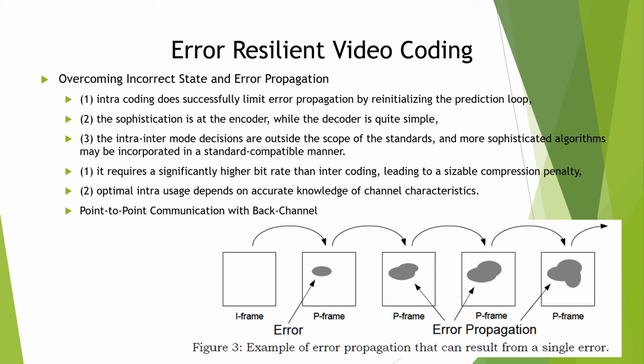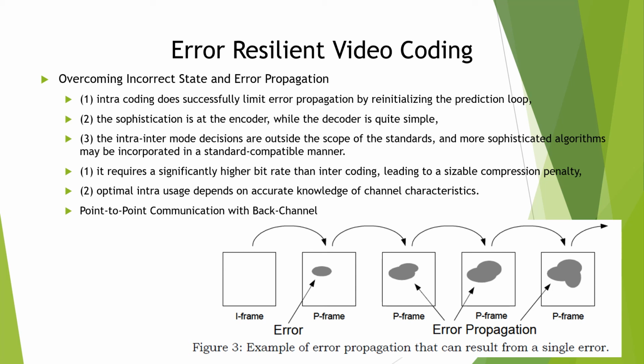A more effective method is preemptive intra-coding, where one optimizes the intra/inter mode decision for each macroblock based on the macroblock's content, the channel loss model, and the macroblock's estimated vulnerability to losses.